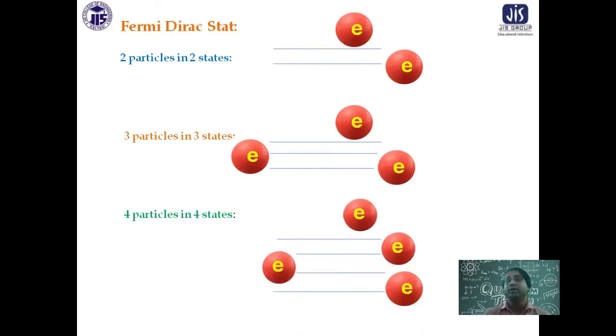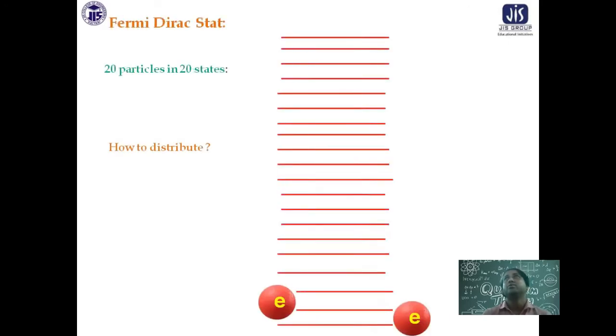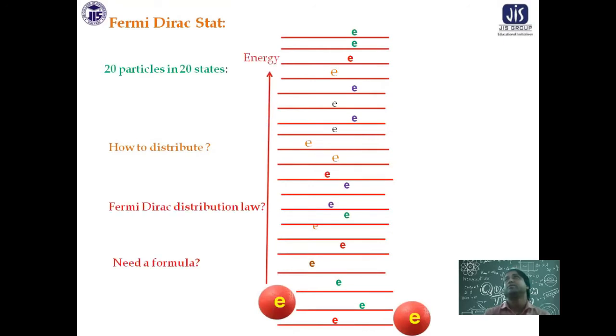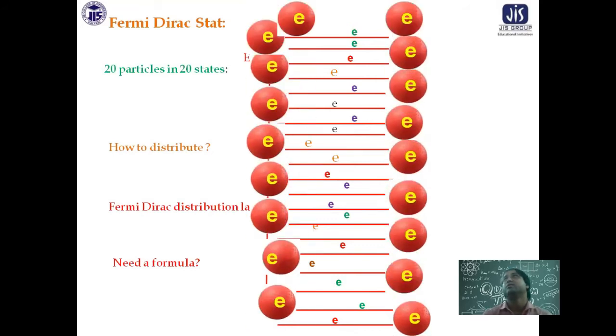Now what I am doing is increasing the number of particles and energy states. Suppose I want to keep 20 particles in 20 energy states. How do I do it? I can do this: 20 electrons I am keeping in 20 energy states. I can show it in terms of balls also, or you can write it out. So this is how they will be occupying.